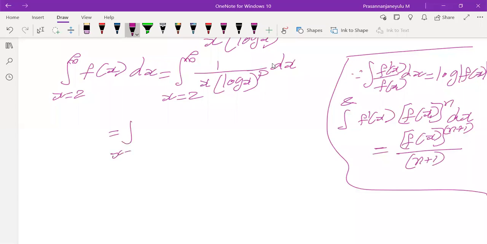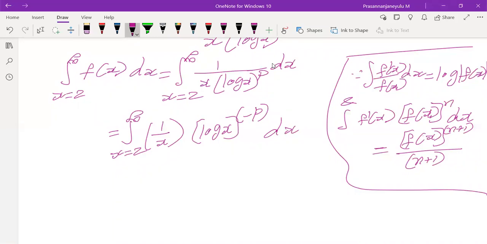Now I write it as integral from 2 to infinity of 1 by x into log x whole power minus p dx, taking log x whole power p to the numerator. The differentiation of log x is 1 by x only, so our problem is like the second formula.